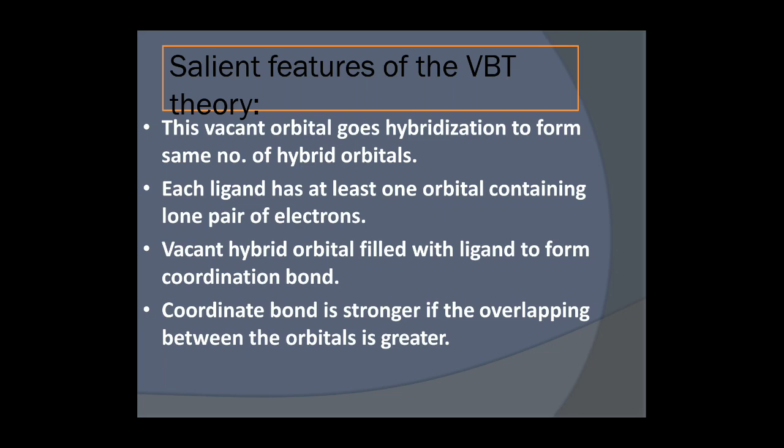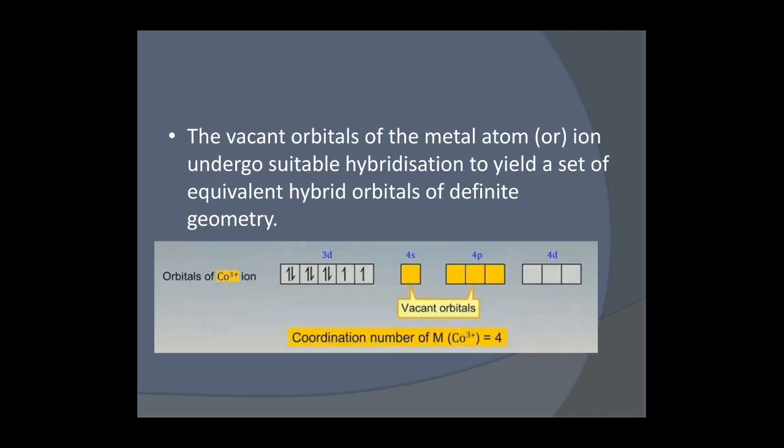If we have carbon, nitrogen and oxygen, what will be the sequence? Oxygen has maximum electronegativity according to FONCl, then nitrogen, then carbon. So carbon will have the maximum tendency for ligand formation. So CN is a strong ligand. In this, how are they making the hybridization? The vacant orbitals of the metal atom or ion undergo suitable hybridization to yield a set of equivalent hybrid orbitals of definite geometry.